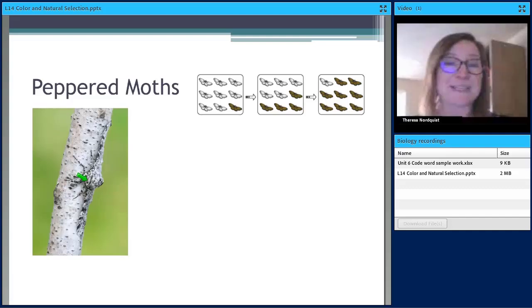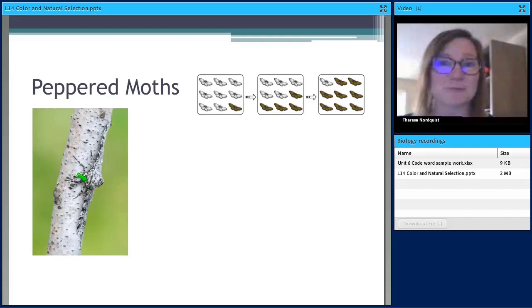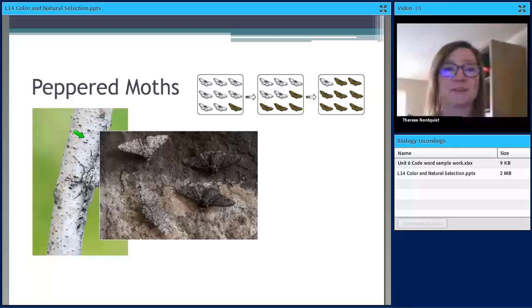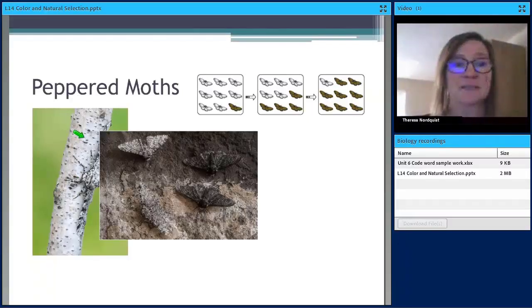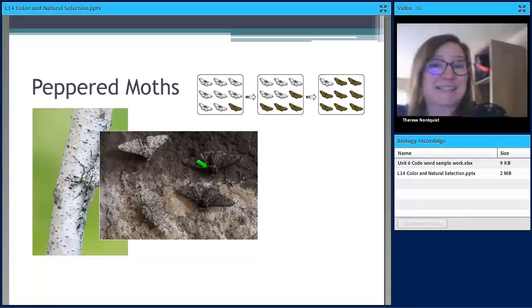Now, with the peppered moth story, in the early 1800s, there was the Industrial Revolution. So there's more industry, more burning of coal. So a lot of soot gets into the atmosphere and was landing on these white trees and causing them to be dark. And so the environment was changing, and the trait that has the advantage is also changing.